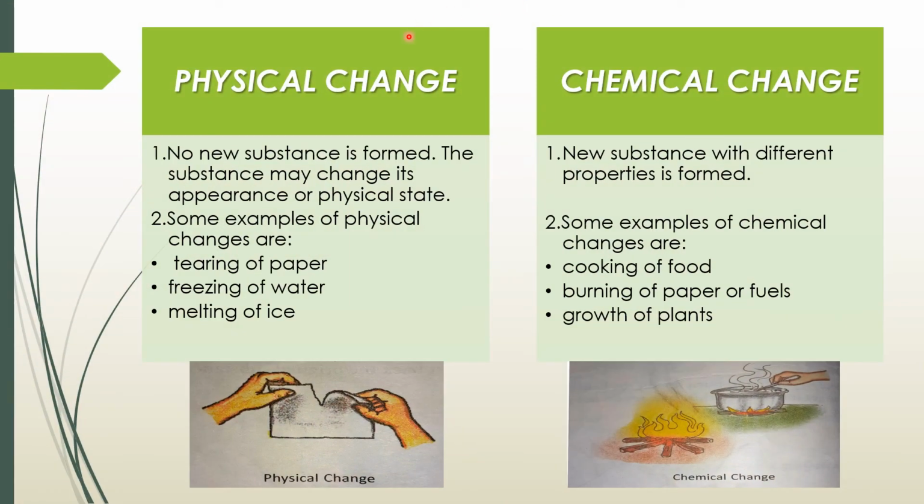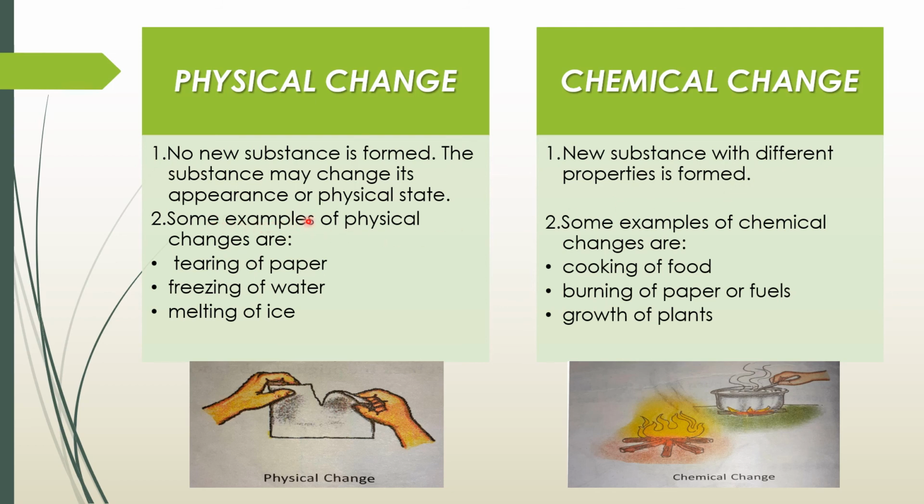Now let us compare a physical change with a chemical change. In physical change, no new substance is formed. The substance may change its appearance or physical state. In chemical change, new substance with different properties is formed.